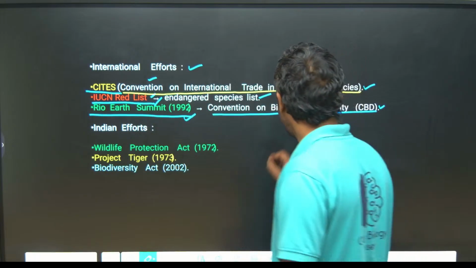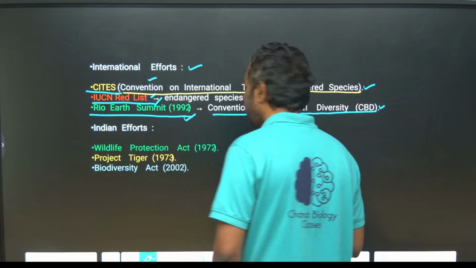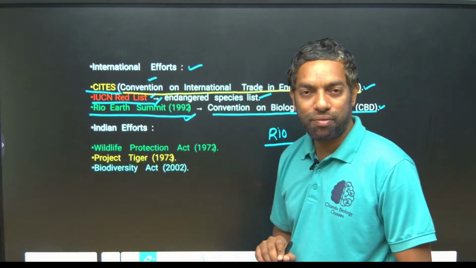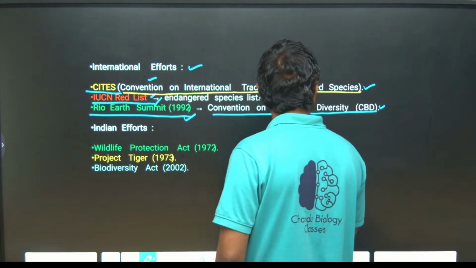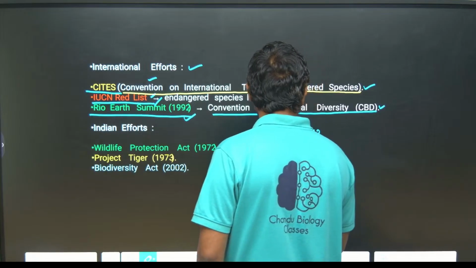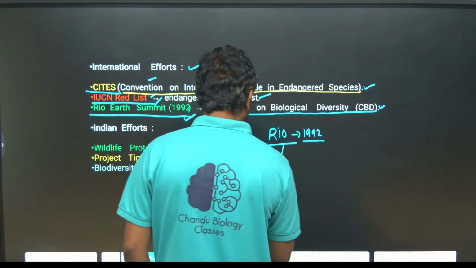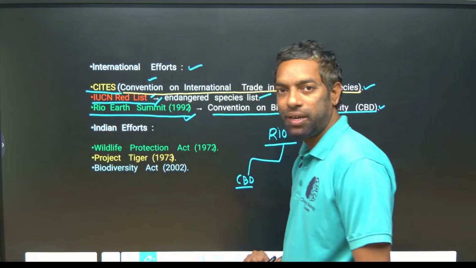Rio is a place in Brazil. There are three conventions in the 1992 Rio Earth Summit. One is CBD, Convention on Biological Diversity.